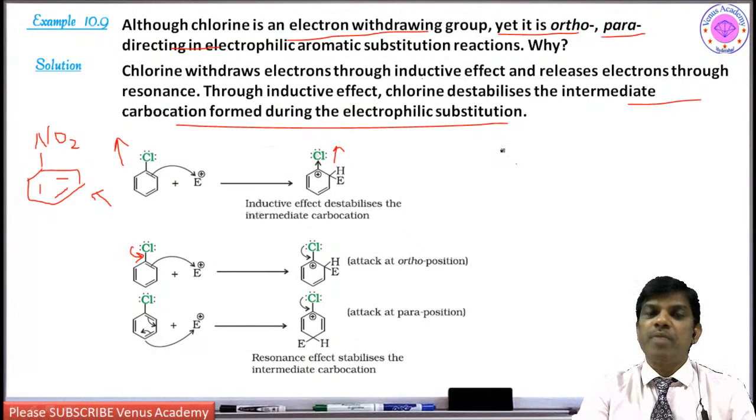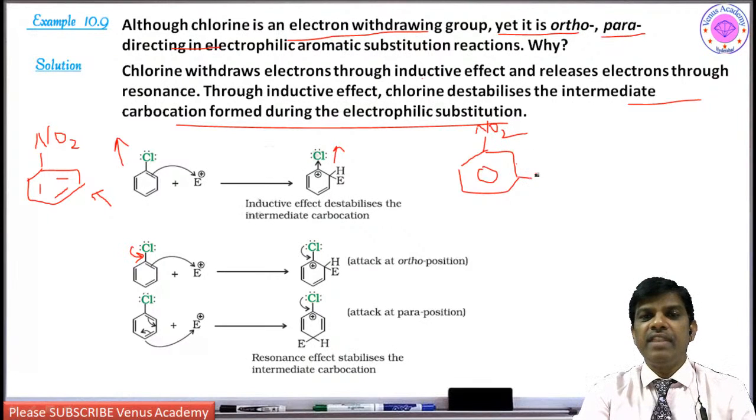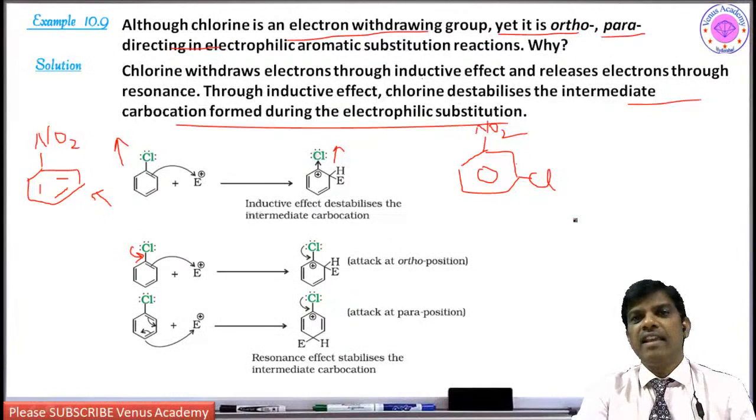When it comes to practical problems, if the compound is having a nitro group, for example nitrobenzene, when I do chlorination, it is going to give meta-nitrochlorobenzene. If I do nitration, where does it go? We are going to get this type of mixture of compounds.